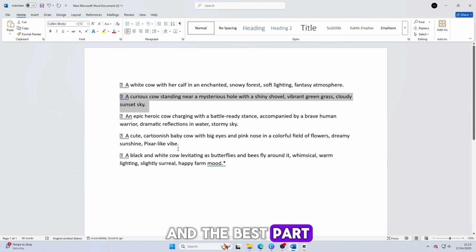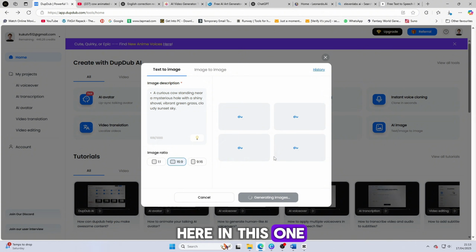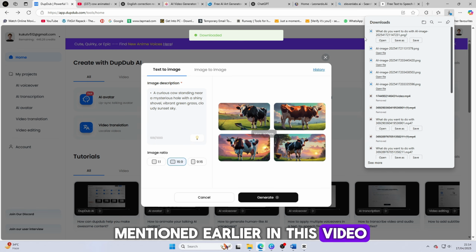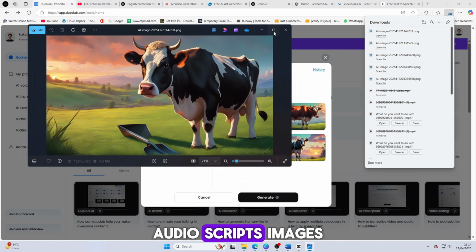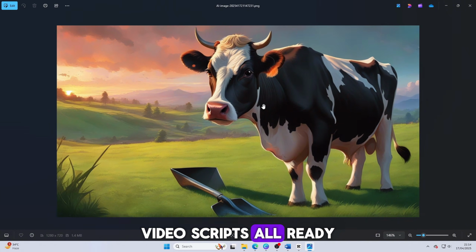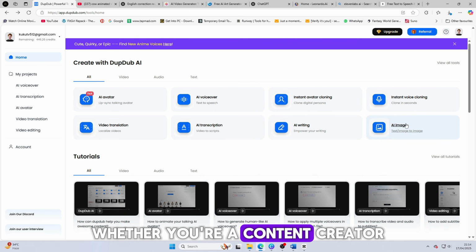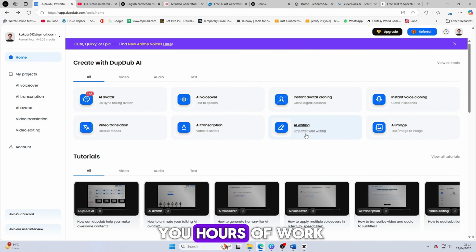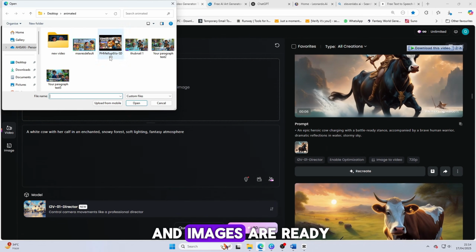And the best part? You don't need to go anywhere else. Everything is available right here in this one powerful tool. As I mentioned earlier in this video, this platform provides everything in one place. Audio, scripts, images, video scripts, all ready to use, all powered by AI. Whether you're a content creator, educator, or marketer, this tool can save you hours of work and give you professional results in minutes.